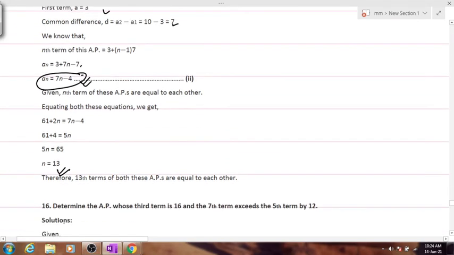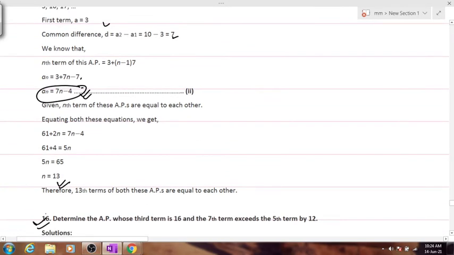Chalo, then moving on to the 16th numerical. Are we ready to move to the 16th numerical? Yes, sir. Chalo then. Determine the AP. You have to find the series for which the third term is 16. A3 has been given as 16 and the seventh term exceeds the fifth term by 12.